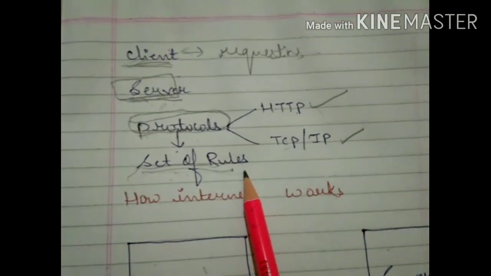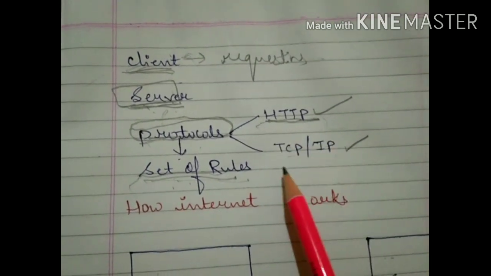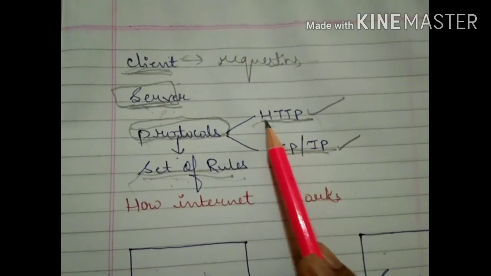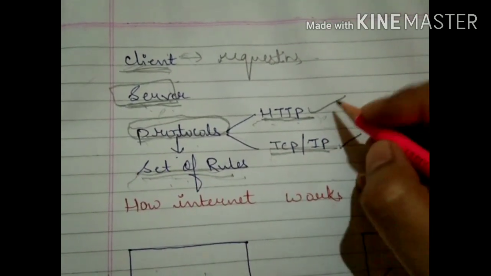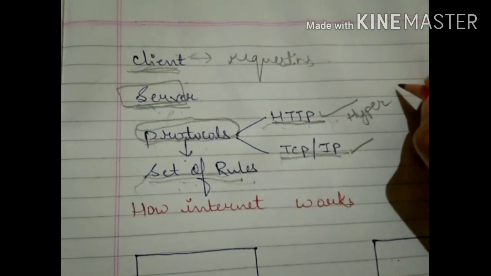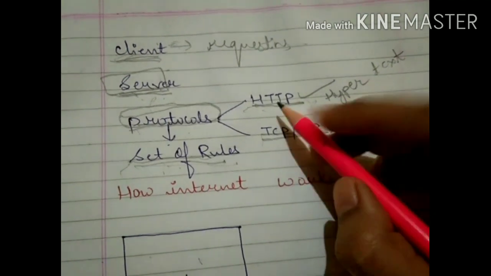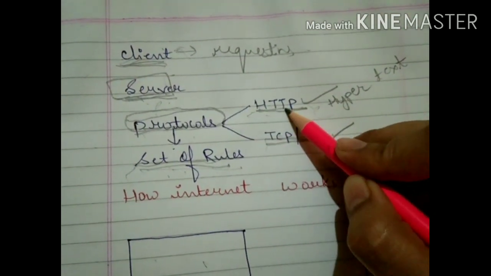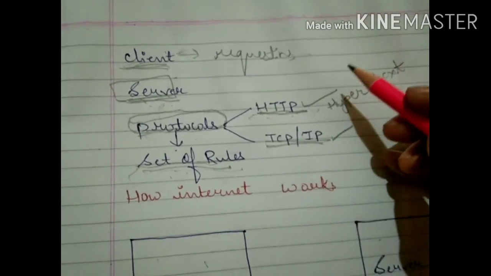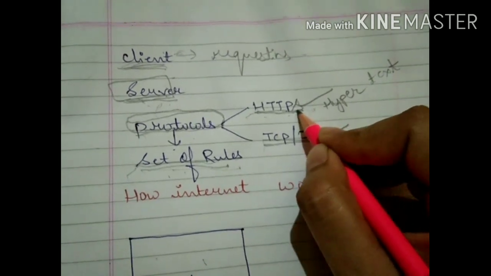So in the working of the internet, we require two protocols. One is HTTP, one is TCP/IP. Full form of HTTP is Hypertext Transfer Protocol. In your book also you will check Hypertext Transfer Protocol. And on the internet you have seen that at a few places HTTPS is written.